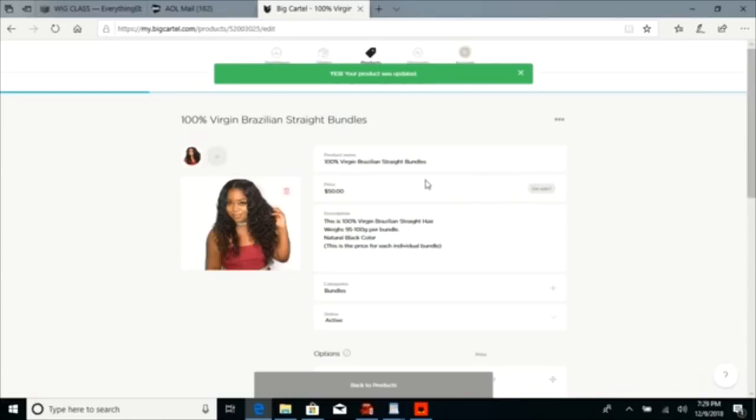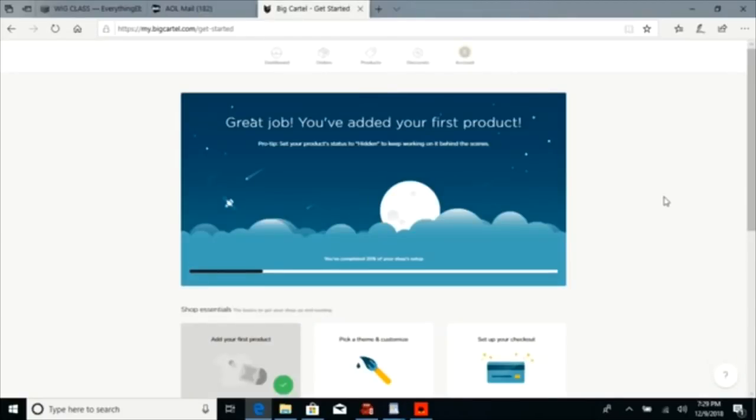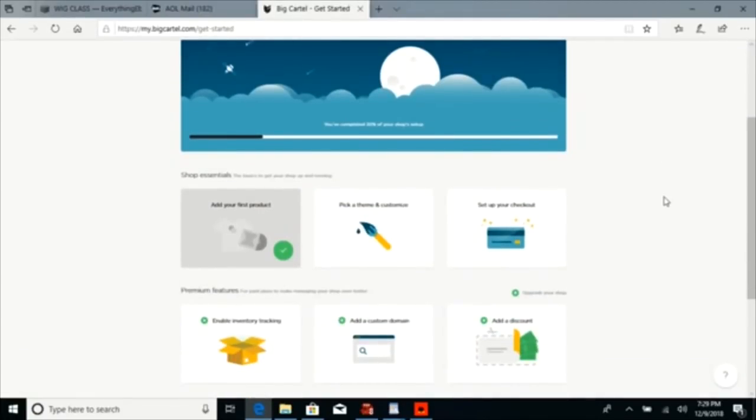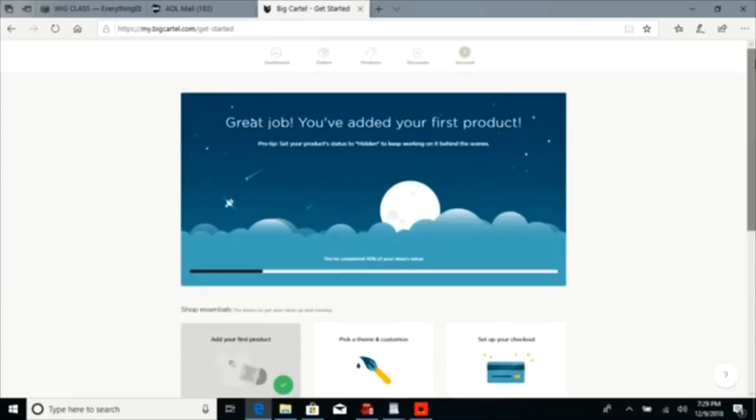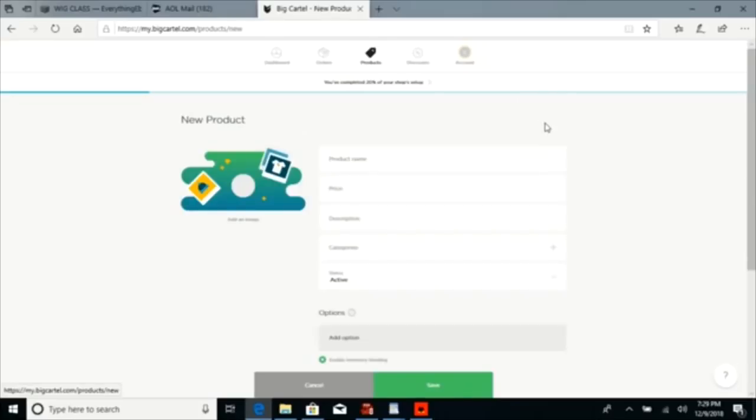All right. So from there, look what it says: you've completed 20% of your shop's setup. It's always going to have a percentage up here. What do you need to do next? Go ahead and click on this. Okay, so we already have a check. If you need to add more products, you can always click up here at the top where it says products. And right here on this button, you can always add more products. You just click add products and this screen will come up.